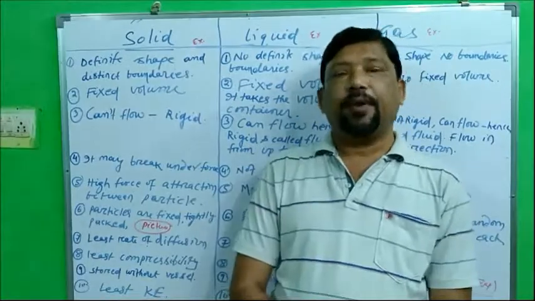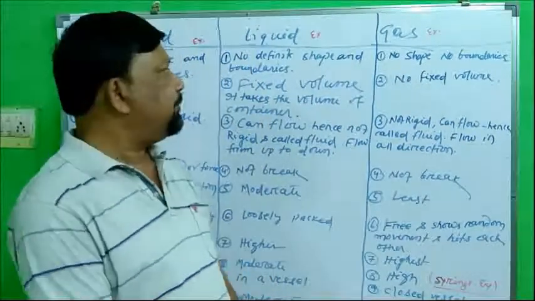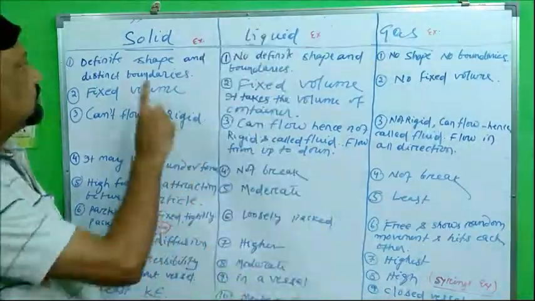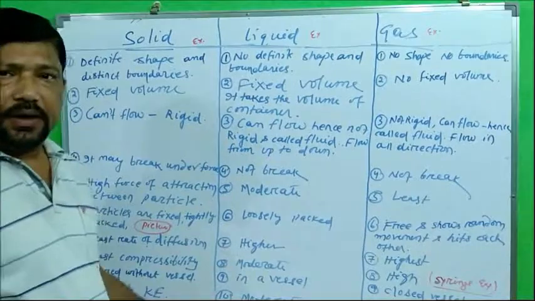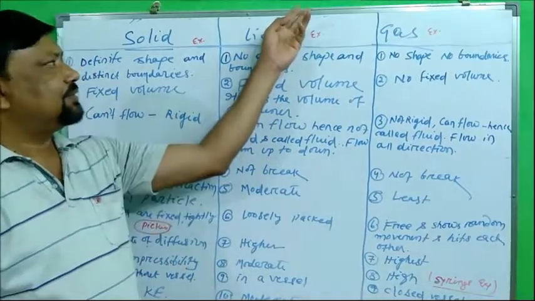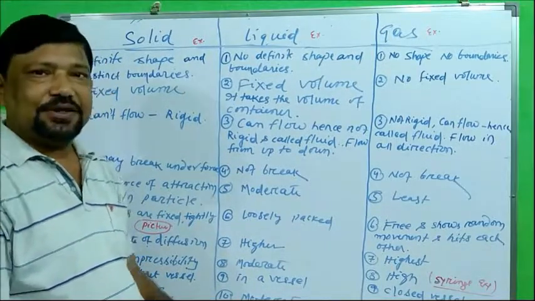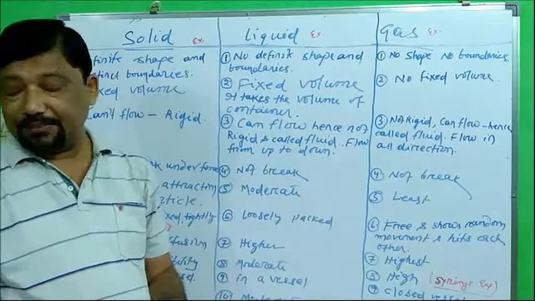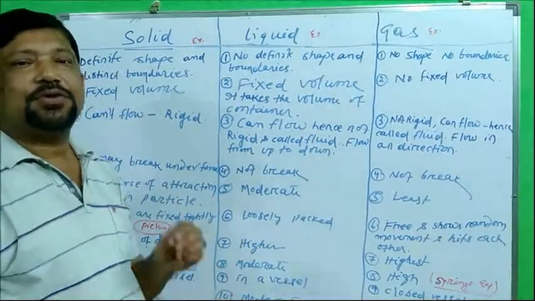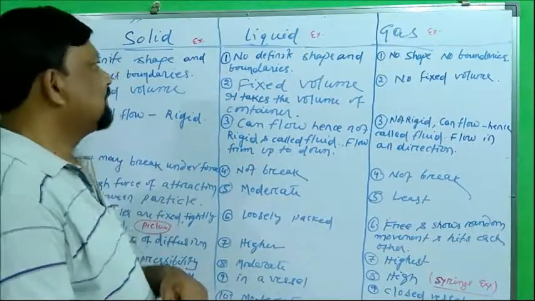So, states of matter. Depending on the particles' nature and behavior, matter is of three types: solid, liquid and gas. Say some examples of solid. You know very well this whiteboard is a solid, chalk is solid, marker is solid, sugar is solid, salt is solid.